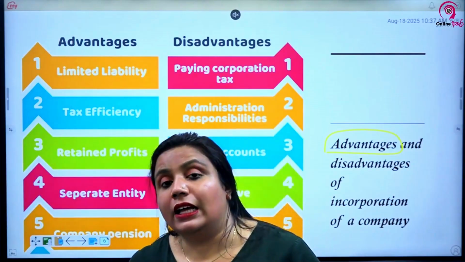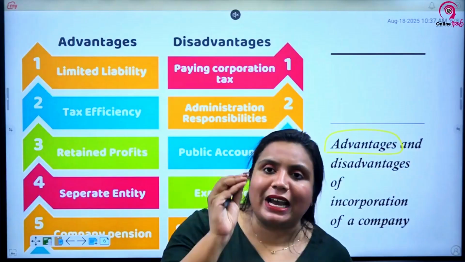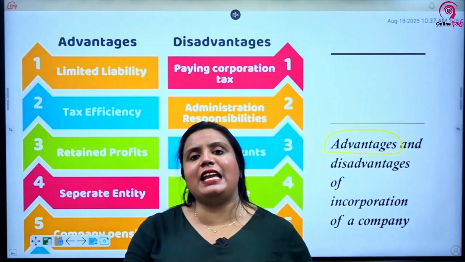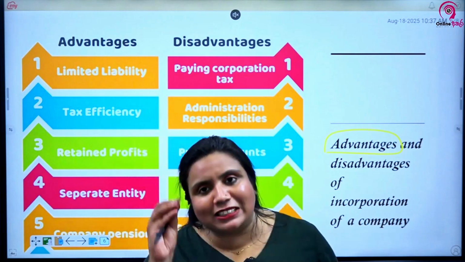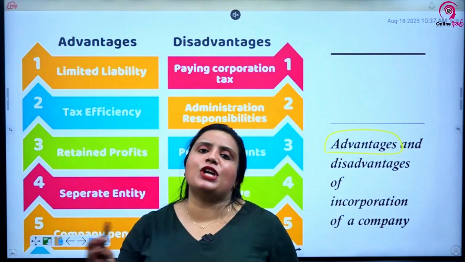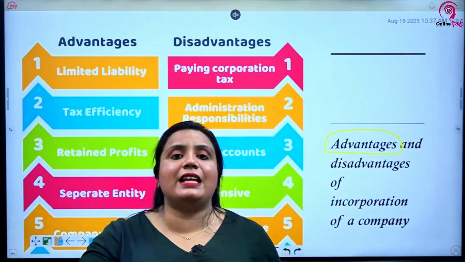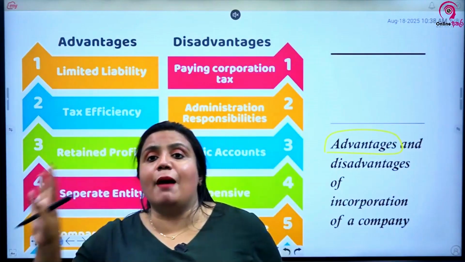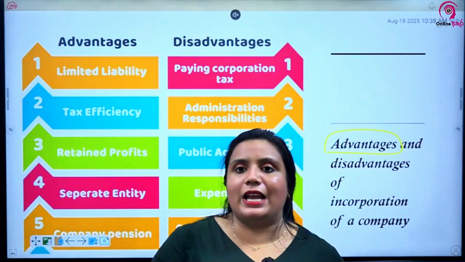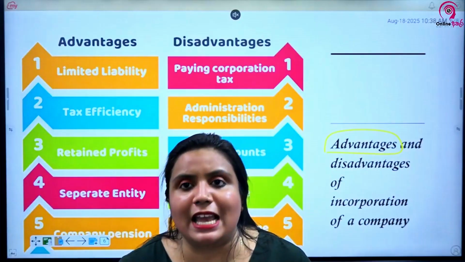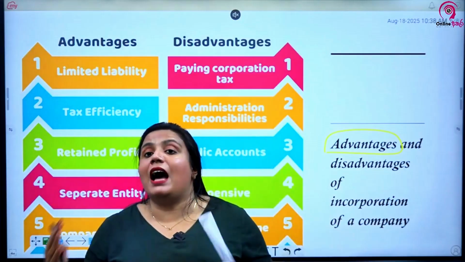But when you take a company, shareholders are having limited liability. As I explained to you before, the maximum that the shareholder will lose is the money that he invested in the company, nothing else. Even if the company collapses and is unable to pay the debts, the creditors can't come behind the personal assets of the owners. So the personal assets of the owner is safe. If at all someone claims anything, it should be from what the company has. That's why I told you, company has unlimited liability.